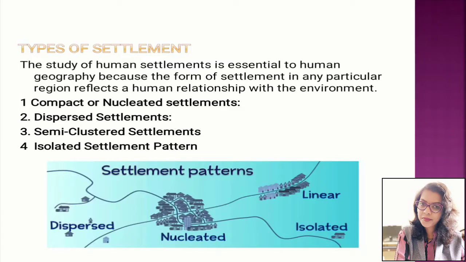Such a settlement is characterized by a small but compact nucleus around which hamlets are dispersed in the form of a ring around the main settlement. And the last one, isolated settlement pattern. Isolated settlement refers to areas a long distance away from cities where there is a lack of facilities, as well as transportation, market, training place, and educational institutions.